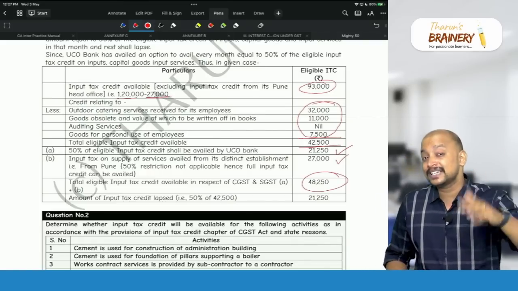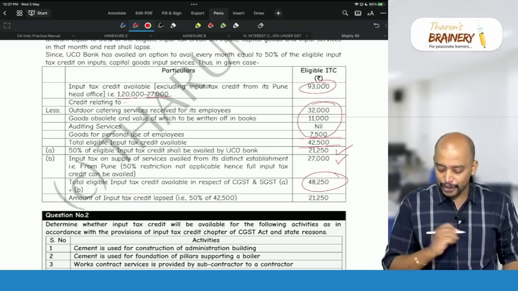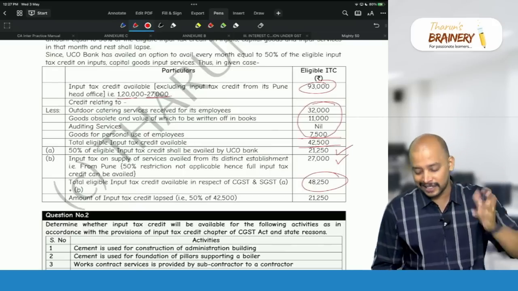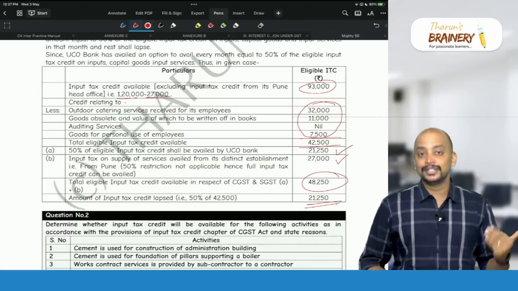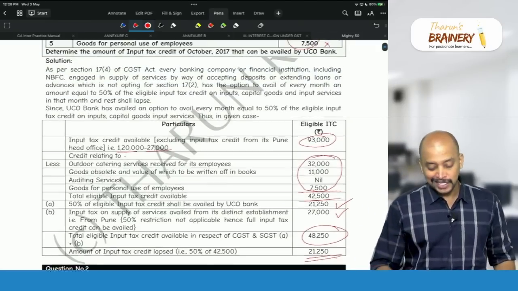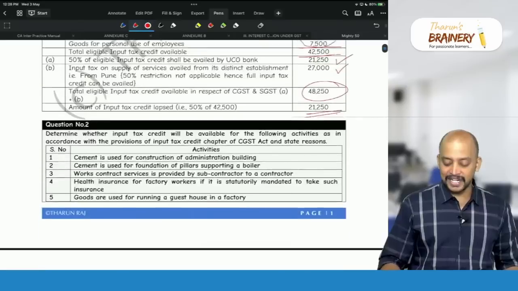And what is the ITC that shall be lapsed? Out of this 42,500, the 50% you cannot take now. So that 21,250 is the ITC that shall be lapsed. So this is one very good question related to Section 17 subsection 4.